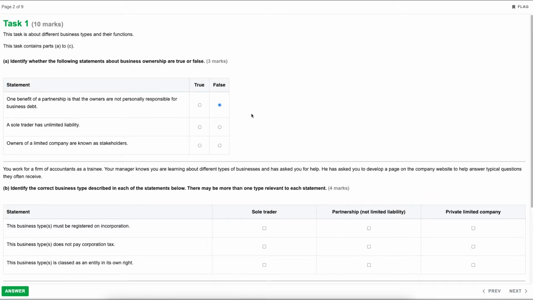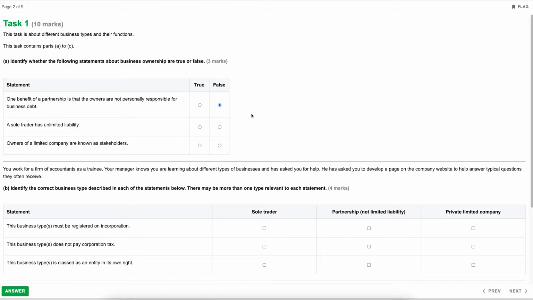Okay, now a partnership has something called unlimited liability. And what that means is if the business were to get into a position of debt, the owners or the partners within the partnership are then personally liable for any business debts. Okay, whereas in a limited liability business, such as a limited company, you are only responsible for the amount of money that you have put in or have kept within the business. So your personal assets wouldn't be at risk.